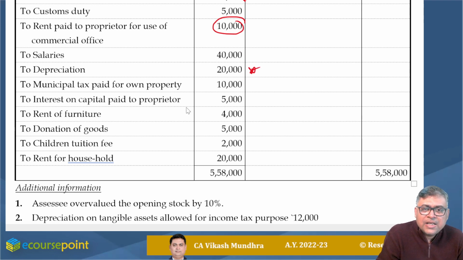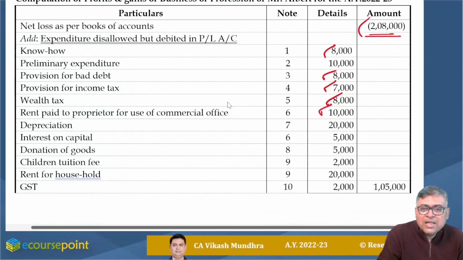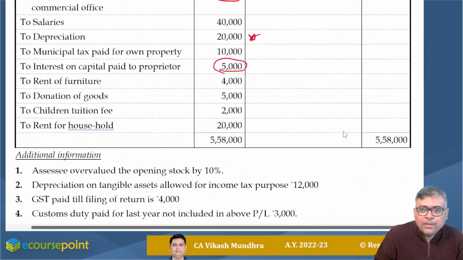Municipal tax paid for own property 10,000. Whether this property is used in my business or profession, I don't know. First of all, I'm considering this is my business property. Interest on capital paid to proprietor, no one can earn from himself, so this 5,000 should be added back. Rent of furniture, fine.